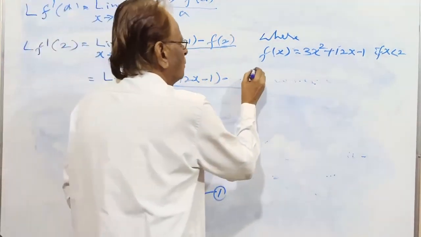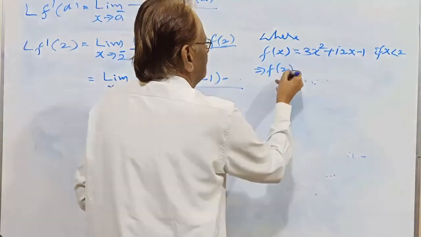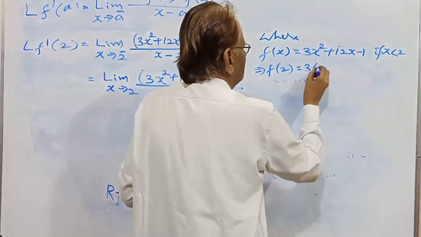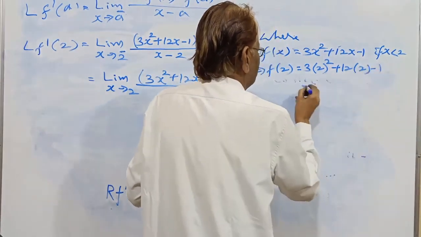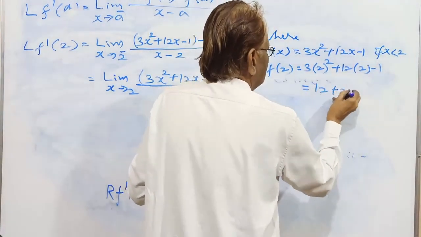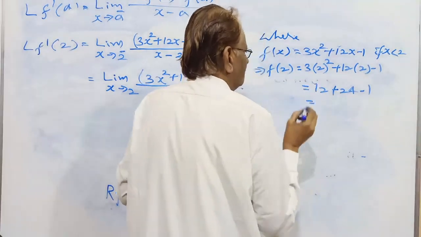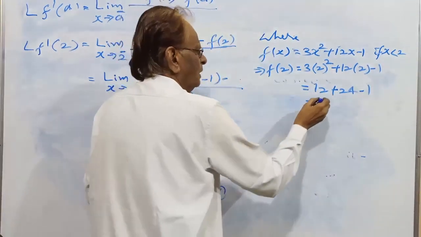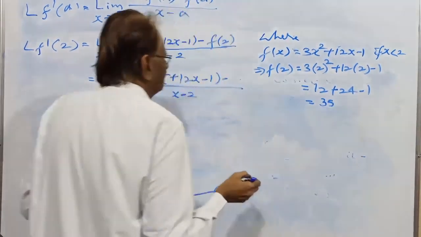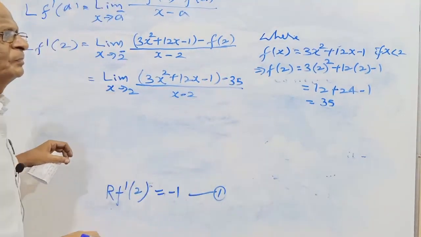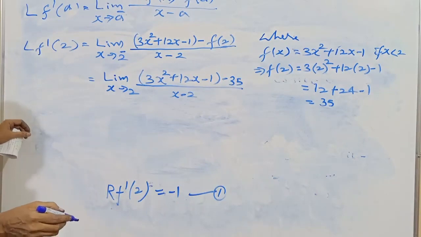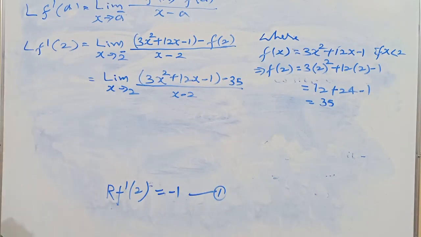Find f(2). Put x equal to 2. f(2) is 35, from f(x), simplify f(2) by putting x equal to 2.